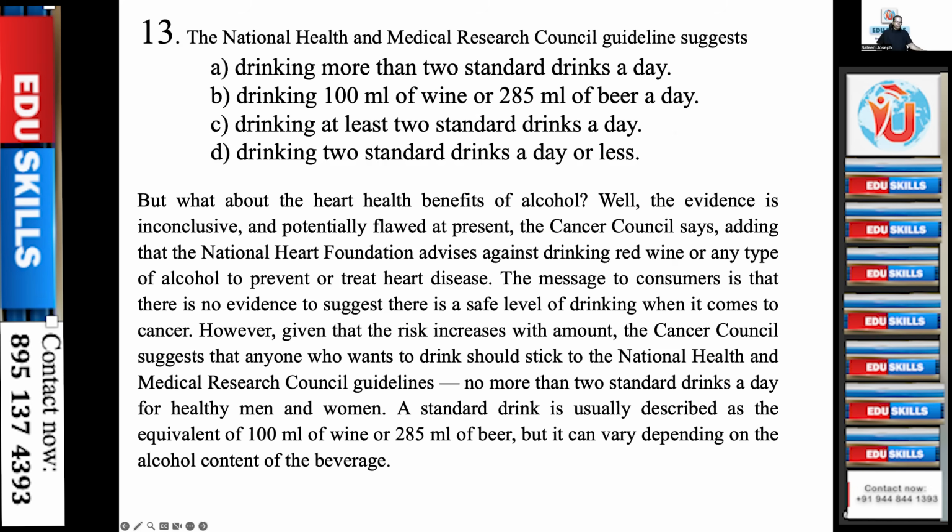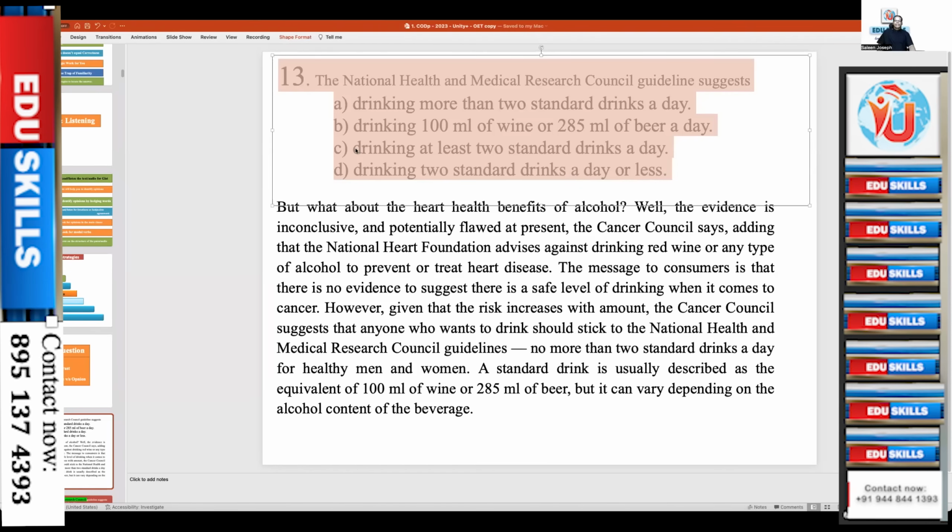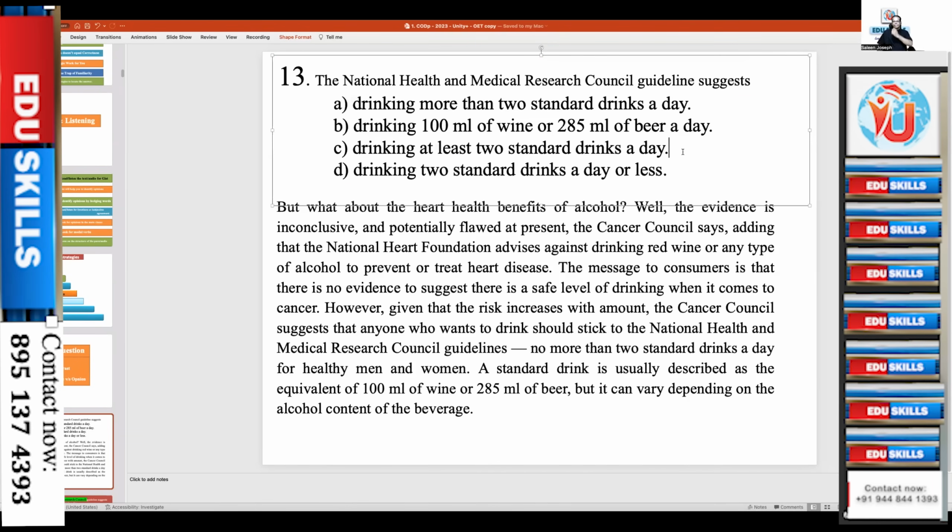We'll just see. Hope you will just listen. It's also a listening practice for you. Okay, listen critically. The system will be reading it for you. This is reading and listening practice simultaneously. 13. The National Health and Medical Research Council guideline suggests A. drinking more than 2 standard drinks a day. B. Drinking 100 milliliters of wine or 285 milliliters of beer a day. C. Drinking at least 2 standard drinks a day. D. Drinking 2 standard drinks a day or less.